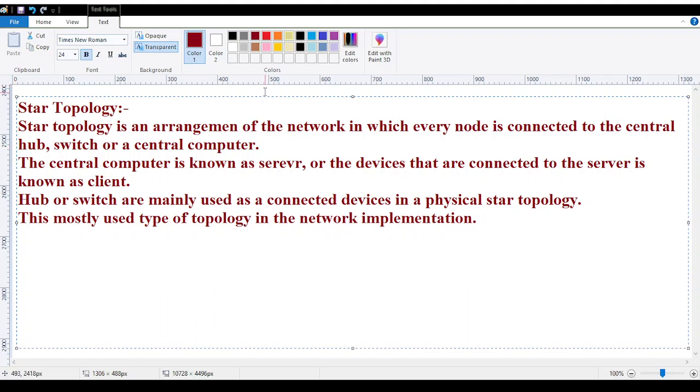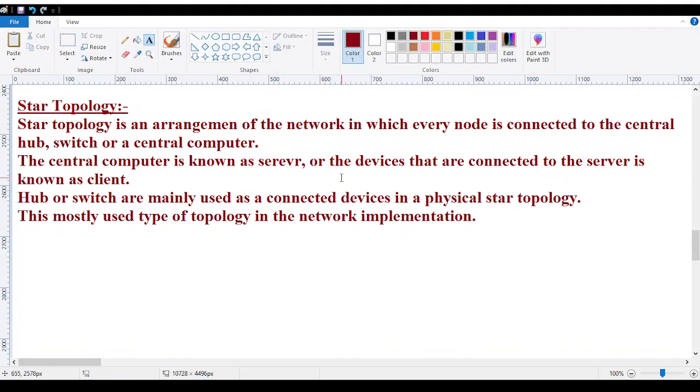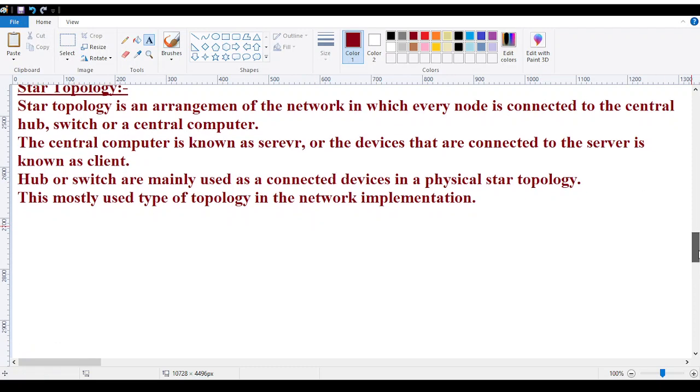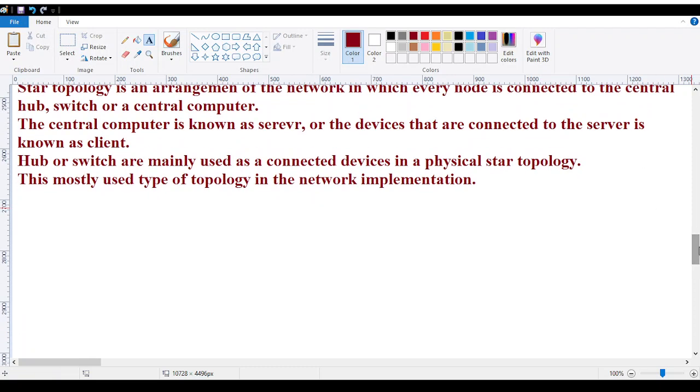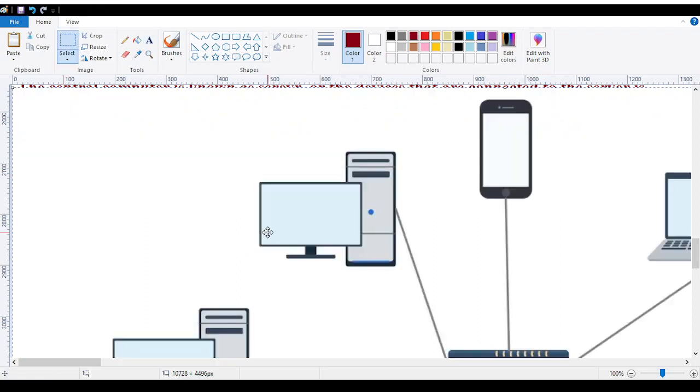Now the star topology we have. In this star topology, whatever the arrangement of the network, like the arrangement of the station nodes we have, all the things are going to connect with one central computer. That central computer can be your server.